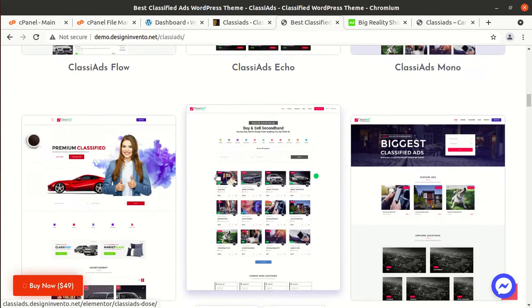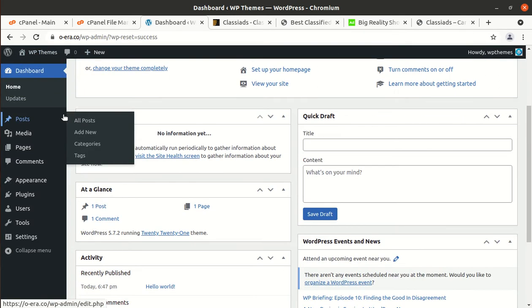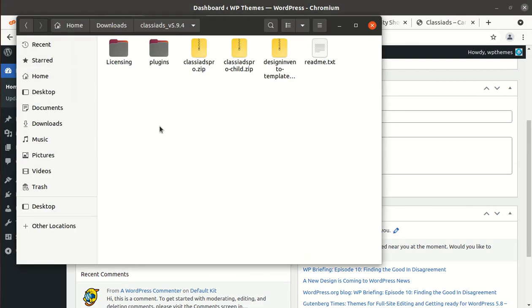Let us begin the installation. I have a fresh installation of WordPress with me, in which the Twenty Twenty-One WordPress theme has been installed, and it is running on WordPress version 5.7.2. It is the latest version as of date for WordPress, and I have the theme pack as well.